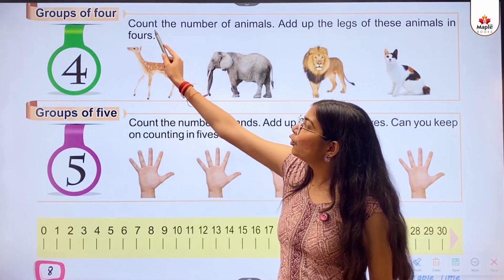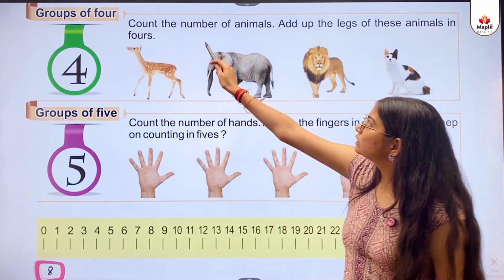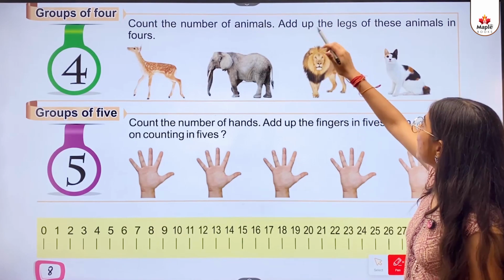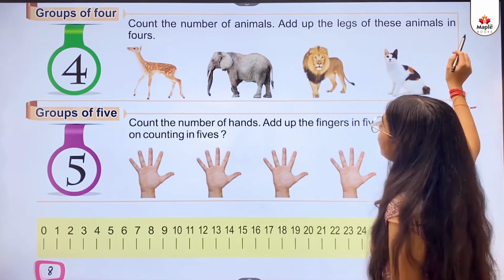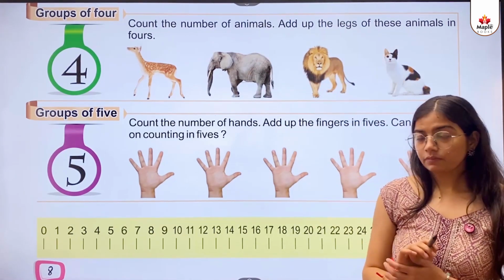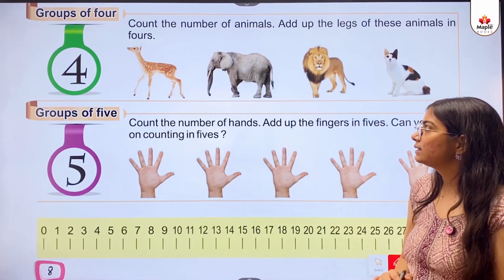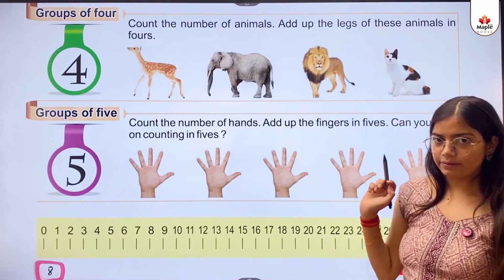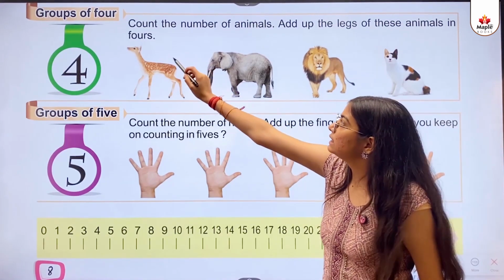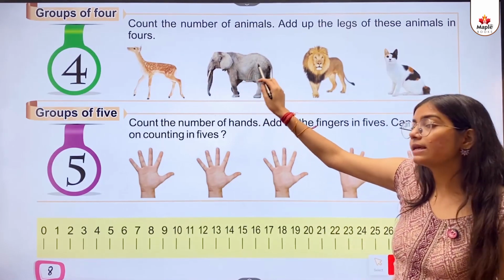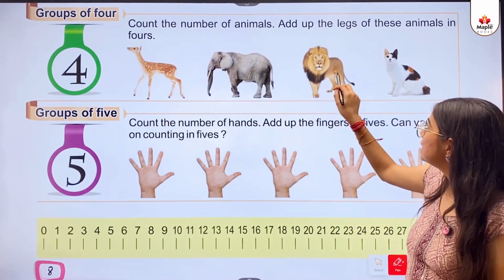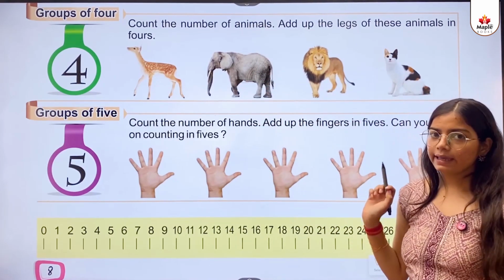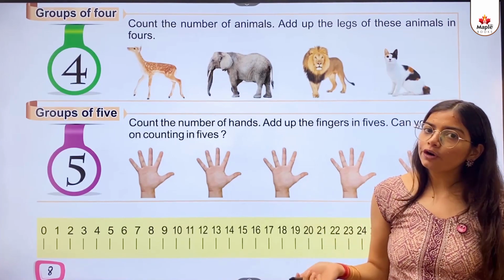Groups of 4. Count the number of animals, add up the legs of these animals in fours. So kids, as you can see, there are many animals given. First one is a deer, next one is the elephant, this one is the lion and this one is the cat. Each has 4 legs.